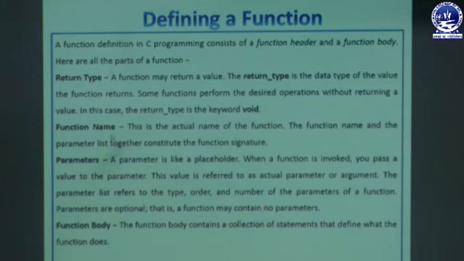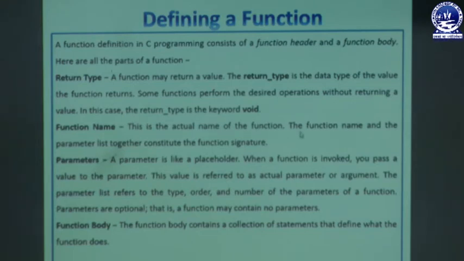Next comes our function name. This is the actual name of the function. That means every function has a name. The actual name of the function is termed as the function name. The function name and the parameter list together constitute the function signature. So what do we call the function signature? That means a function name and the list of parameters define the function signature. That means function signature is the combination of function name and parameter list.